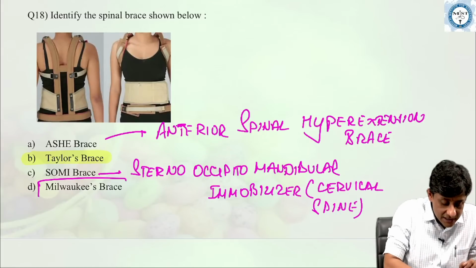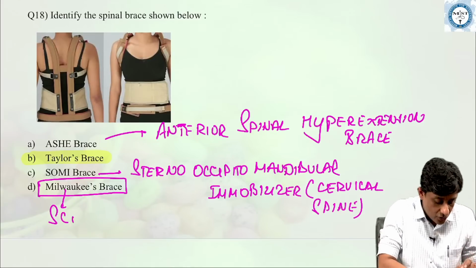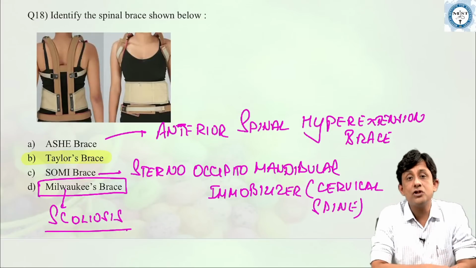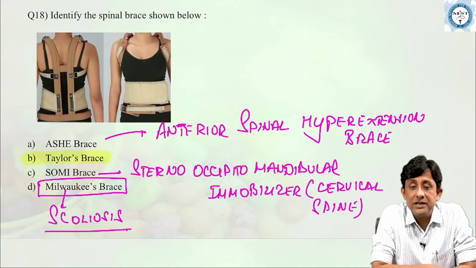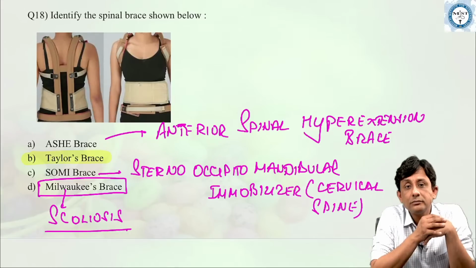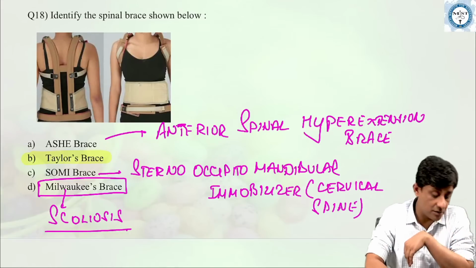And Milwaukee's and Boston's brace are used for correction of scoliosis. Okay, they are spinal braces which are used for correction of scoliosis. But the answer here is Taylor's brace.